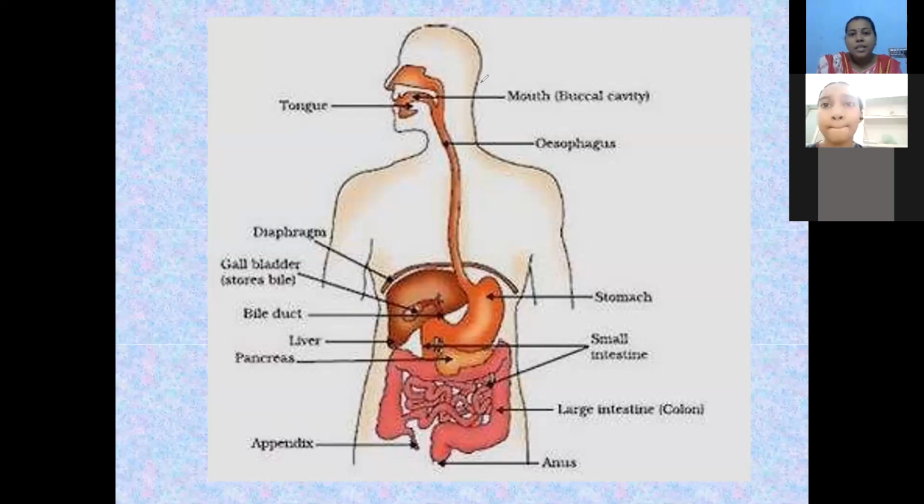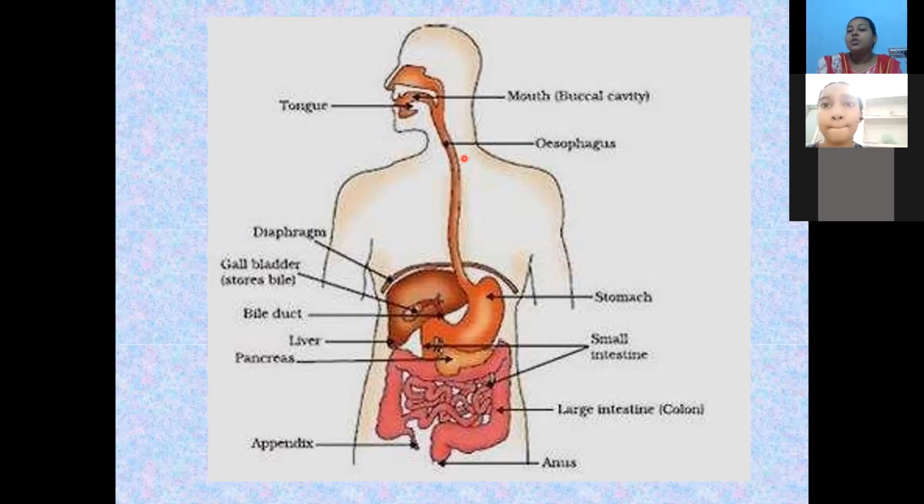Now, students, next to the mouth, we should talk about the esophagus. The esophagus is a long pipe-like structure that we have in our neck region. It is also known as the food pipe. Through this pipe-like structure only, our food is pushed down to the next level of the digestive system.